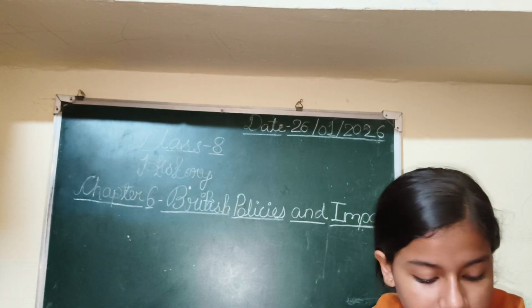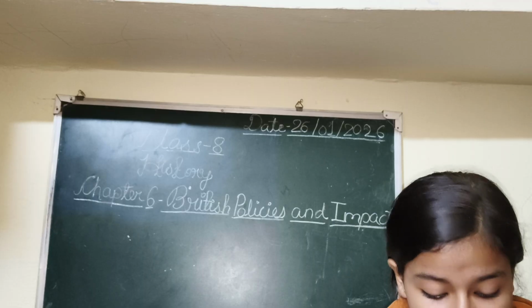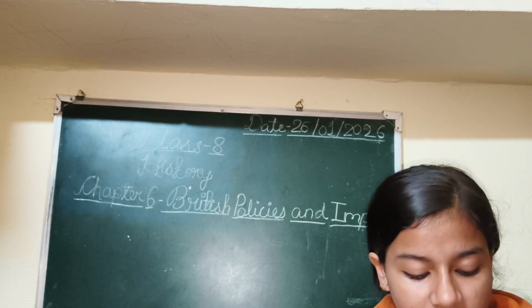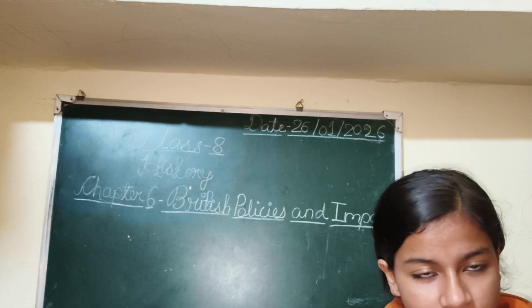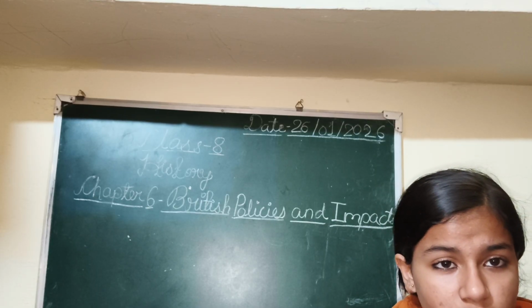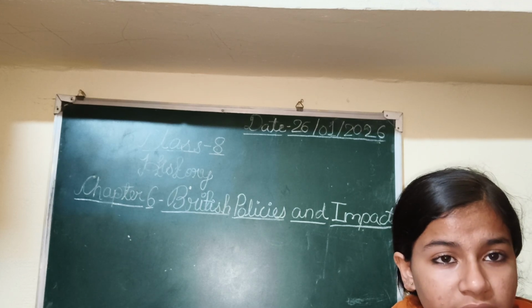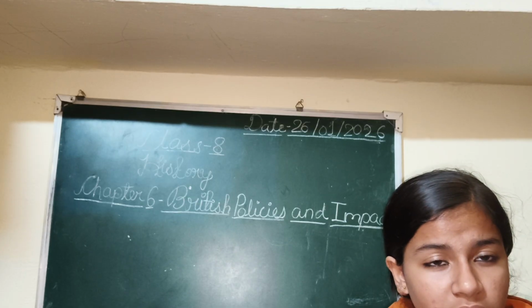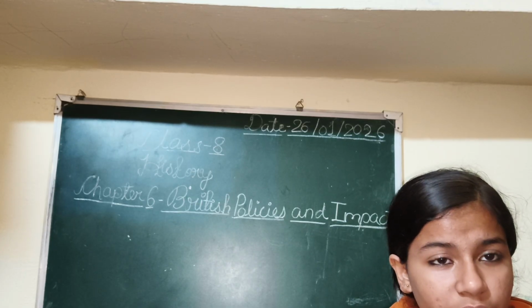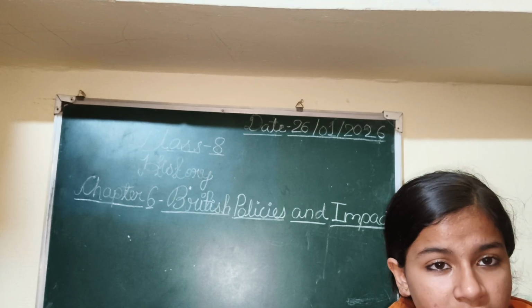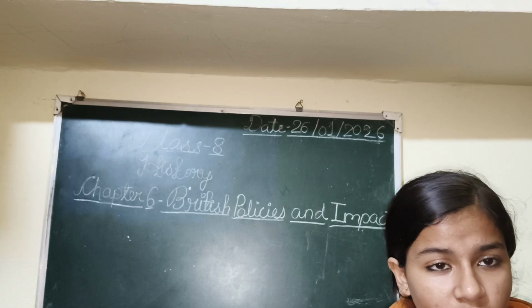So here the odd one out from the main features of Wood's Despatch was the opening of the Indian Institute of Technology at Kanpur, as he introduced Western education in India, so that the Western education was full of the British rule and also the policies. And this was the time when no great posts were given to the Indians, but all the facilities and great posts were given to the Britishers only, so that they could lead the Indians, and the Indians may not have any impact on the Britishers.